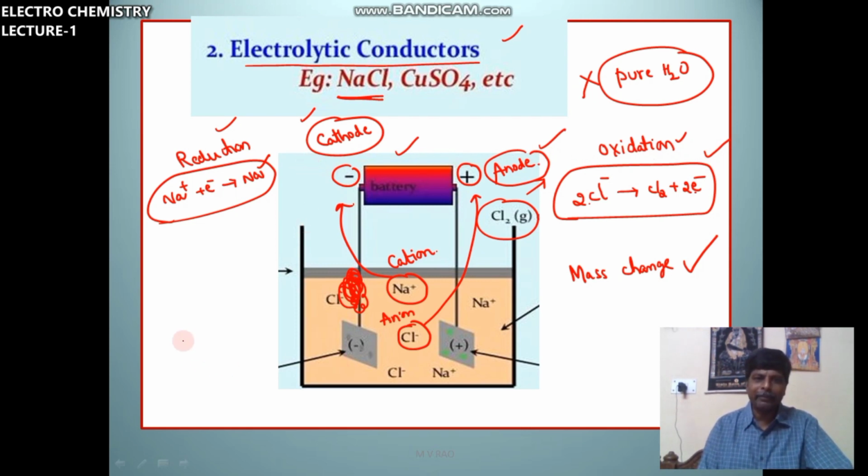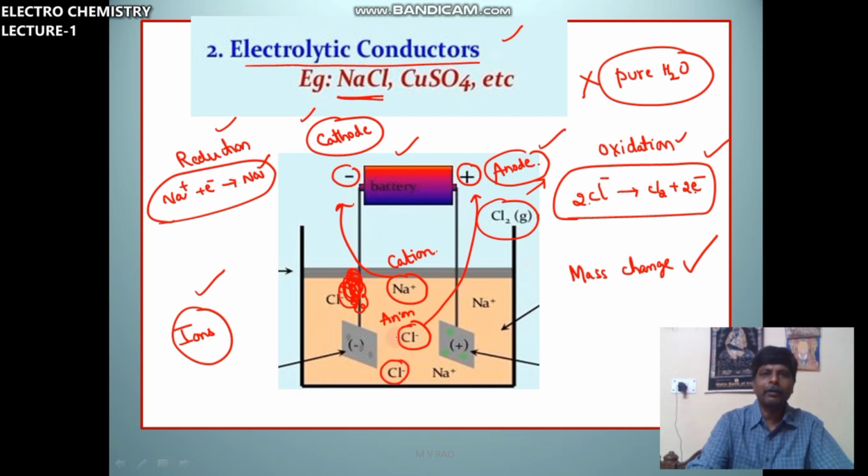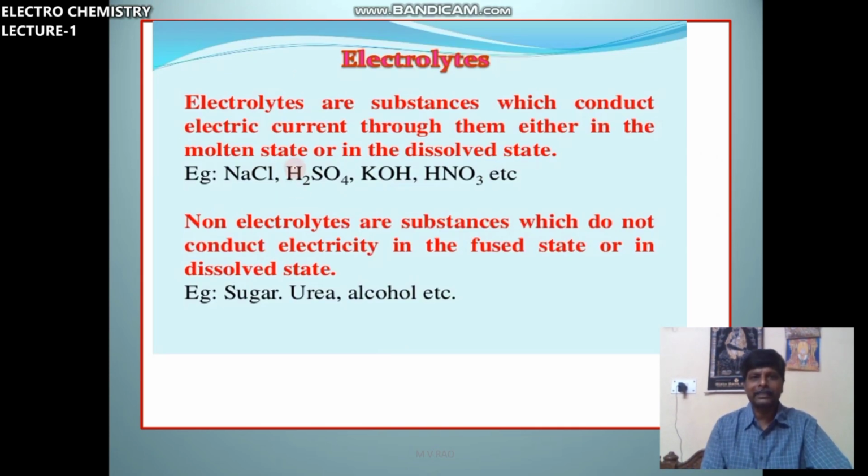Current is carried by ions. As temperature increases, ionization increases, the number of ions will be more, then conductance will be more. This is about electrolytic conductors. Electrolytic conductors are also known as electrolytes.